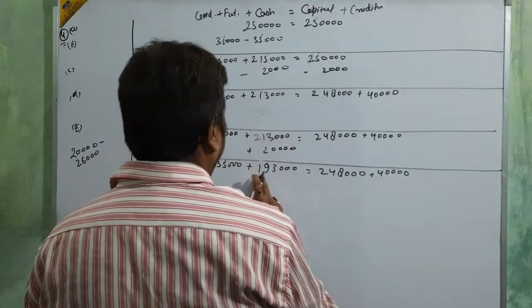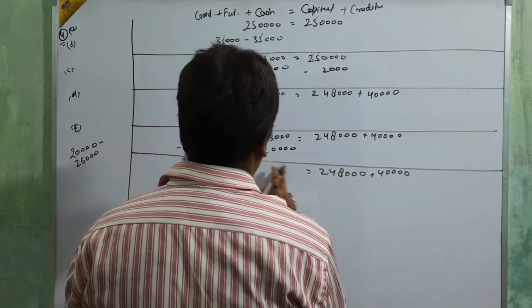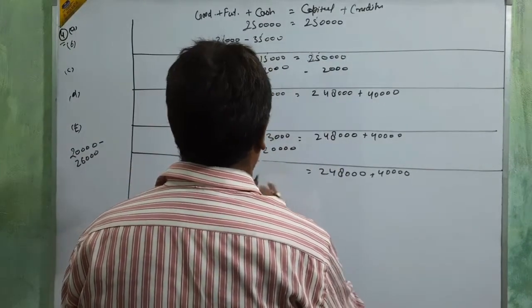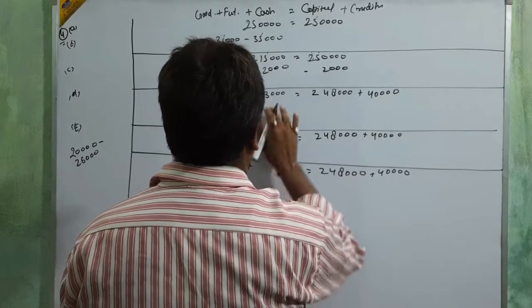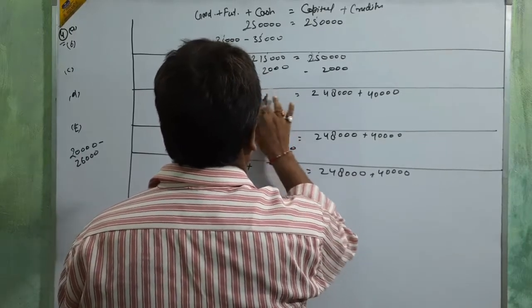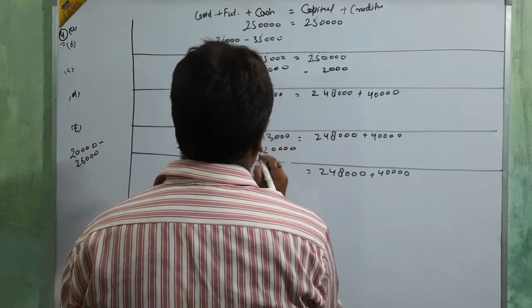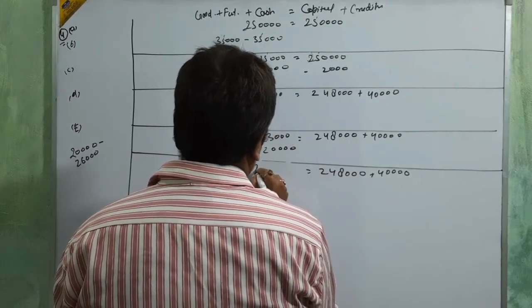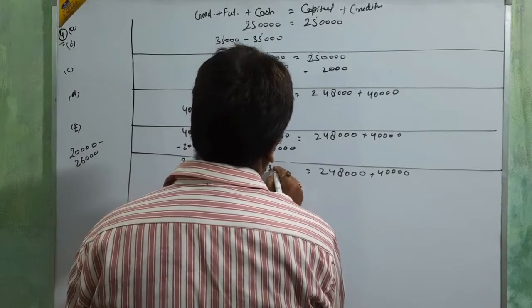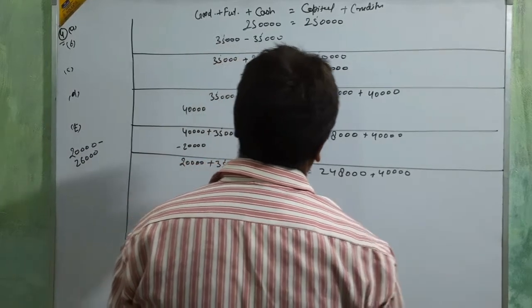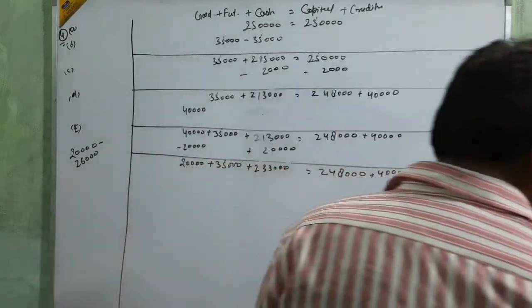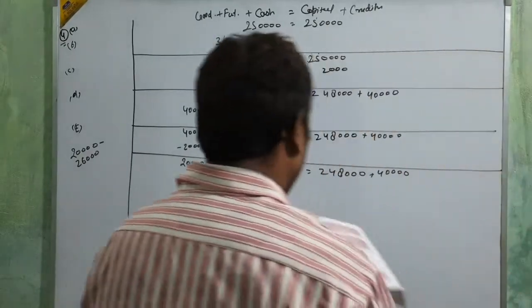And then add this amount: 2,13,000, then 2,33,000. It's over. Clear, beta?